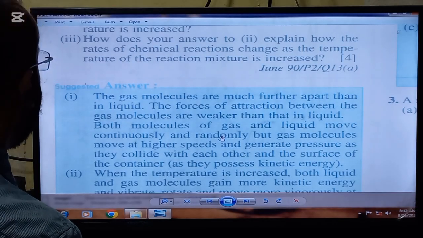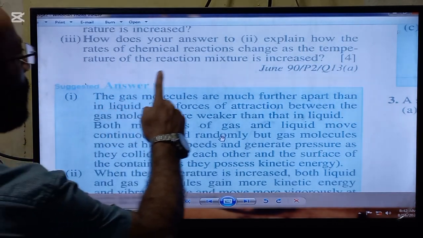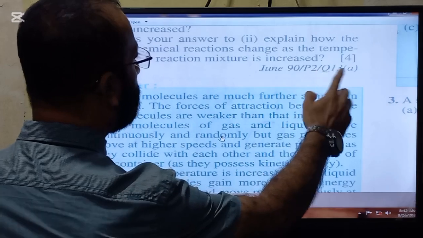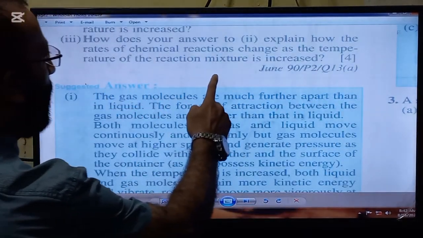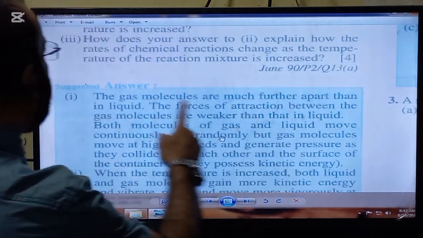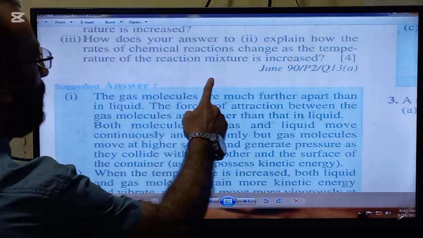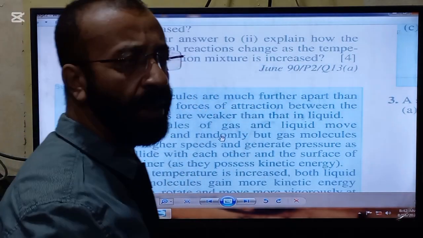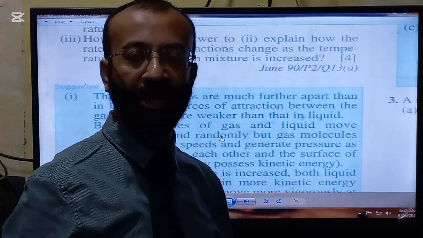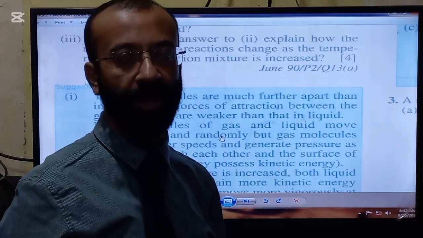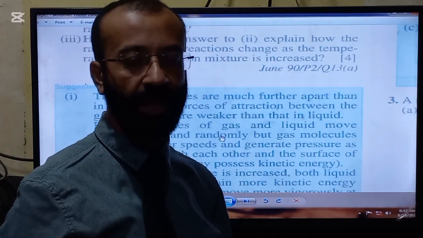The statement of the third part is, how does your answer to the second part explain how the rates of chemical reactions change as the temperature of the reaction mixture is increased? Definitely when the temperature is increased, the kinetic energy of the molecules will be increased.